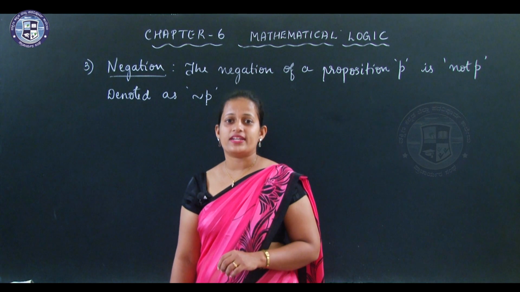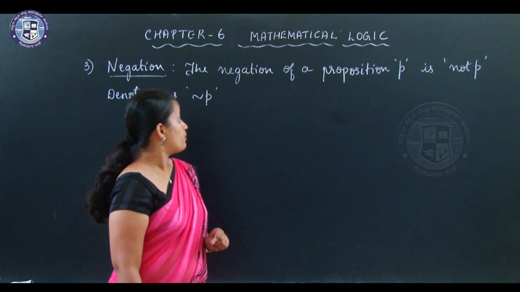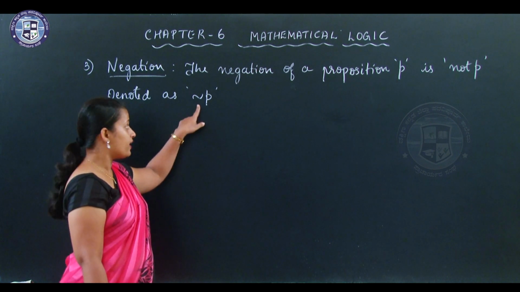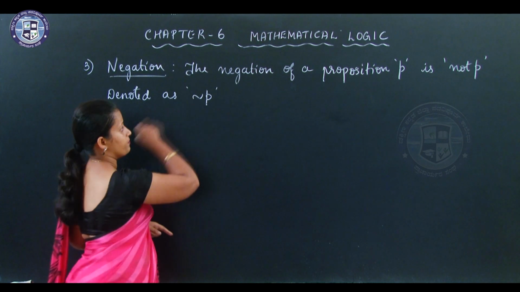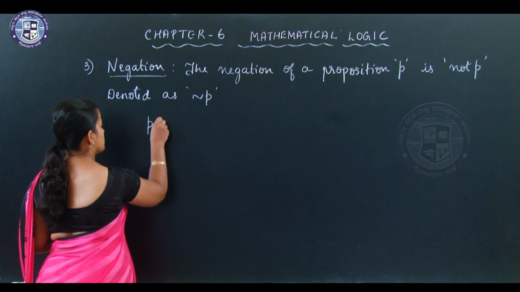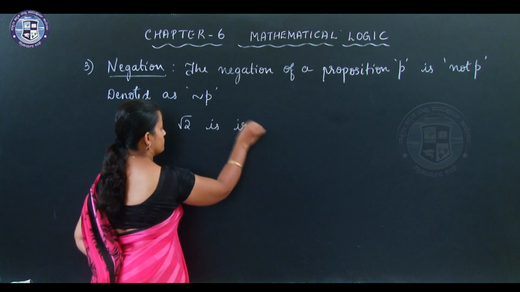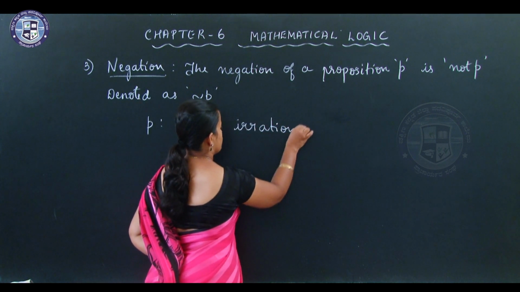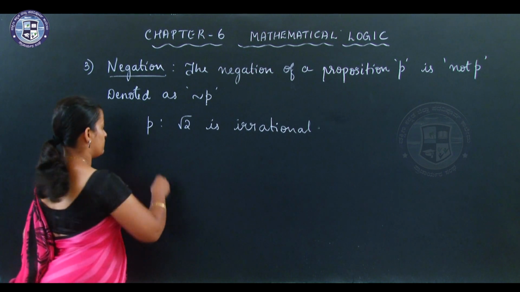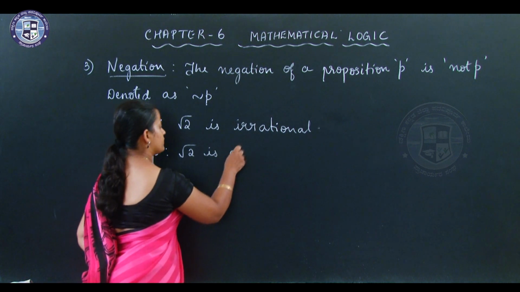Let us see the third one now, that is negation. The negation of proposition P is not P, and it is denoted like this, okay? So, the negation of the proposition P is not P. I will give you an example. Consider the proposition: root 2 is irrational. Can you write the negation of this? So, the negation of this is: root 2 is not irrational.